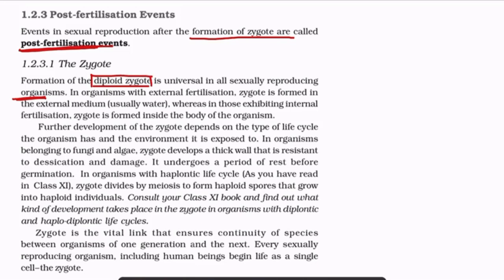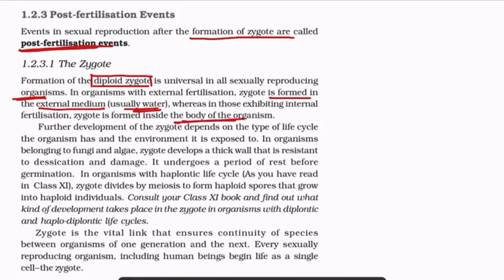This is the same for all organisms undergoing sexual reproduction. In organisms with external fertilization, the zygote is formed in the external medium, which is usually water, such as in amphibians, whereas in those exhibiting internal fertilization, the zygote is formed inside the body of the organism, for example, humans and viviparous animals.